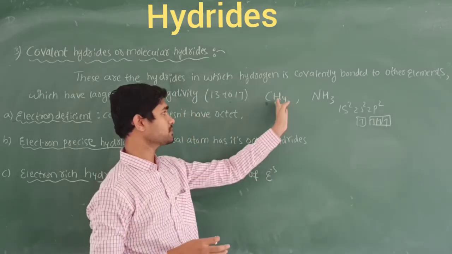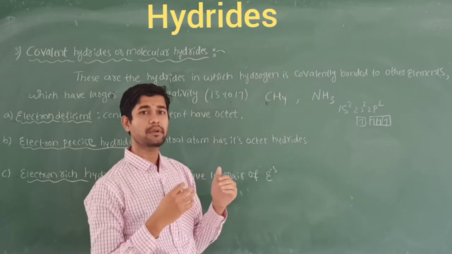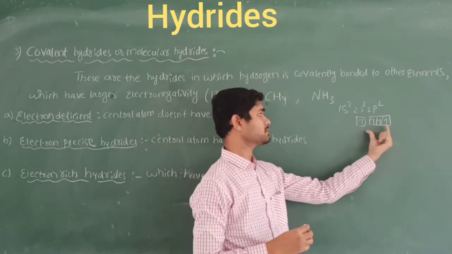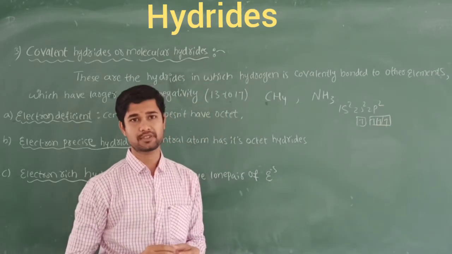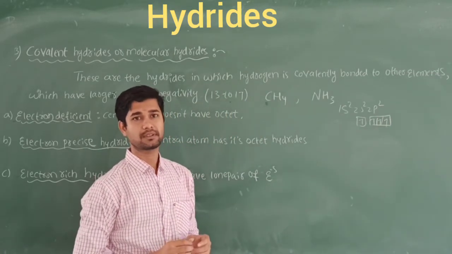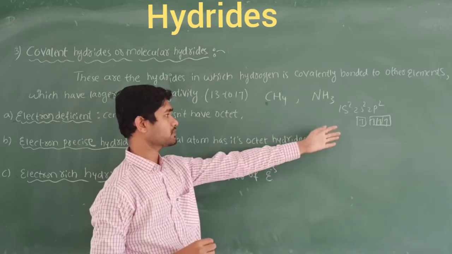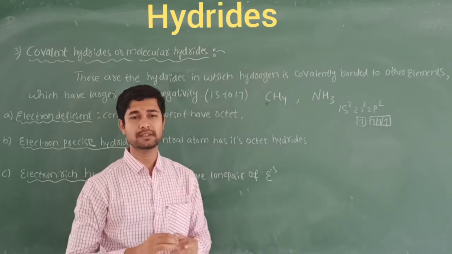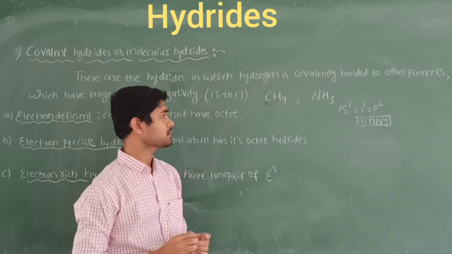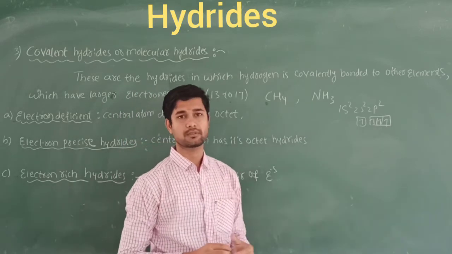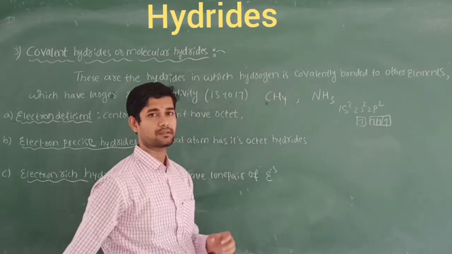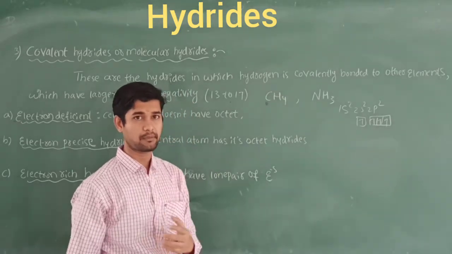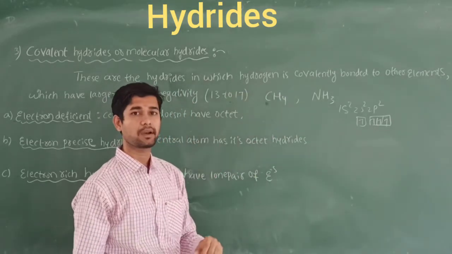So the s orbitals from the hydrogen make a bond with these single electrons, and that is called sp3 hybridization, because of the 1s1 of hydrogen and the p orbitals of the carbon. We are going to call it sp3 hybridization. Like this they form the covalent compounds. So hydrogen attached to the covalent elements, that is p block elements, we are going to call covalent hydrides.